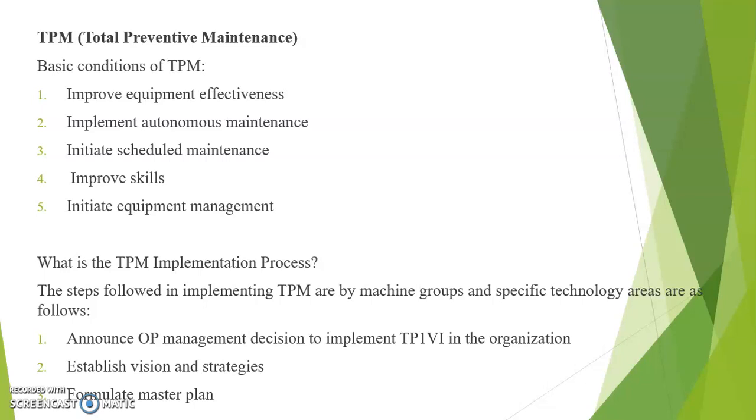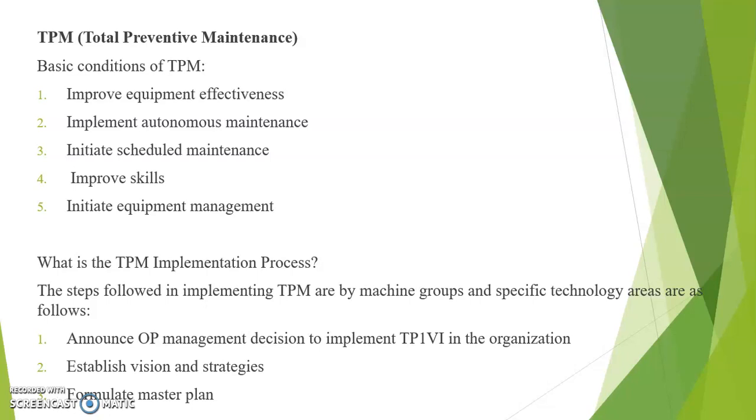Next one is improve skills. Improve operational and maintenance skills of the operator. This depends upon the type of machines. The training curriculum is to be made and the operators are given intensive training on various aspects of the machine maintenance. Continuous learning is the heart of continuous machine improvement. Machines do only what people make them to do, right or wrong, and can only perform better if people taking care of them acquire new knowledge and skill regarding the equipment care.